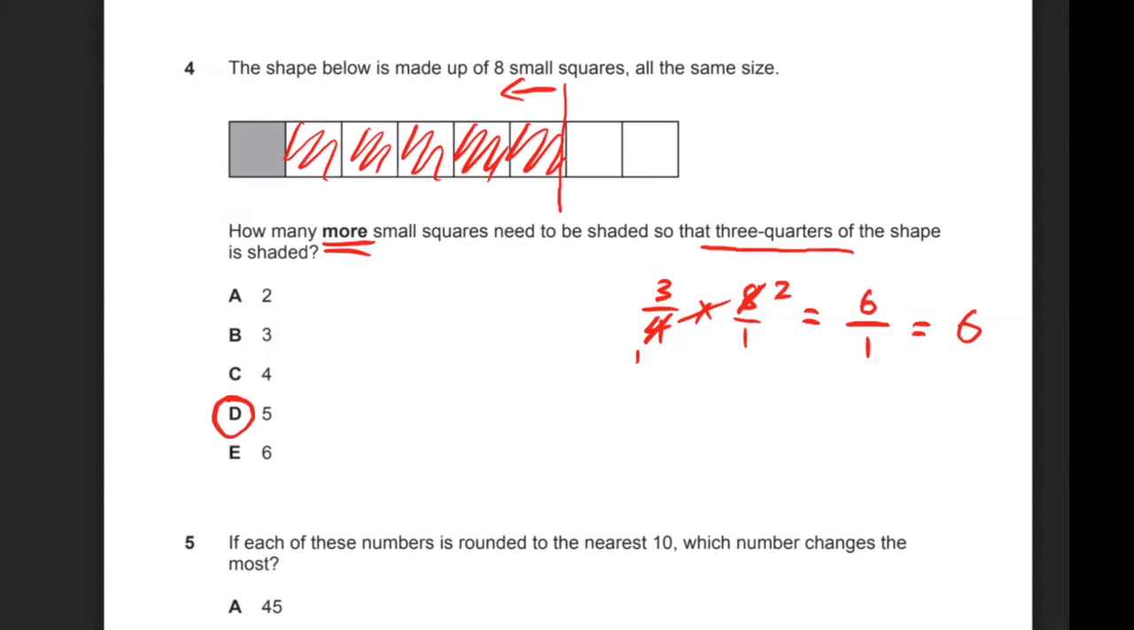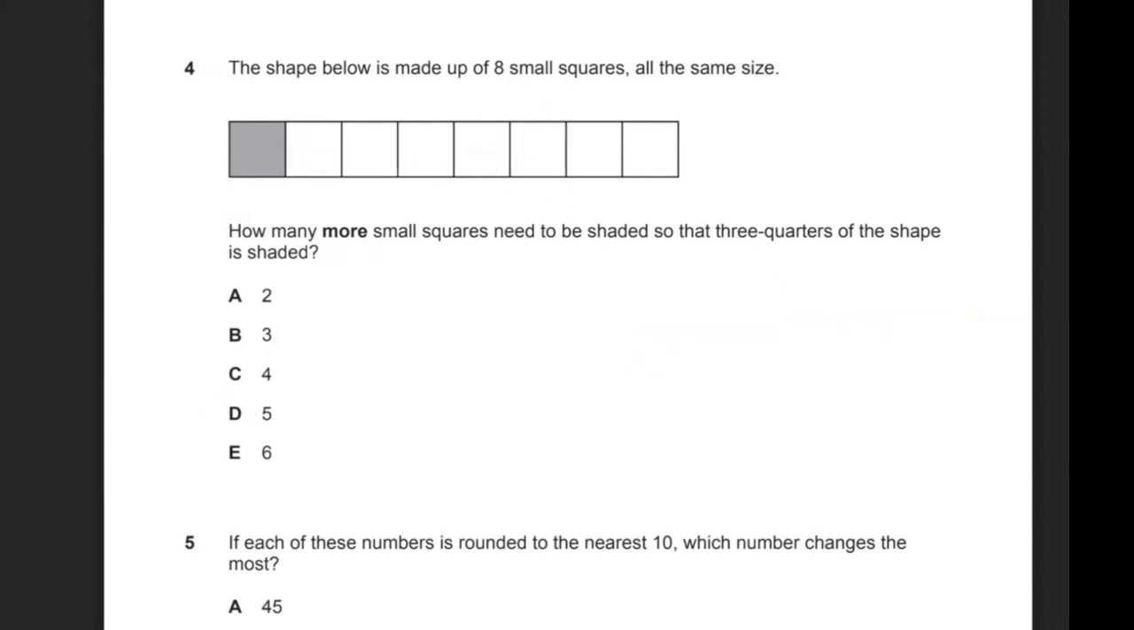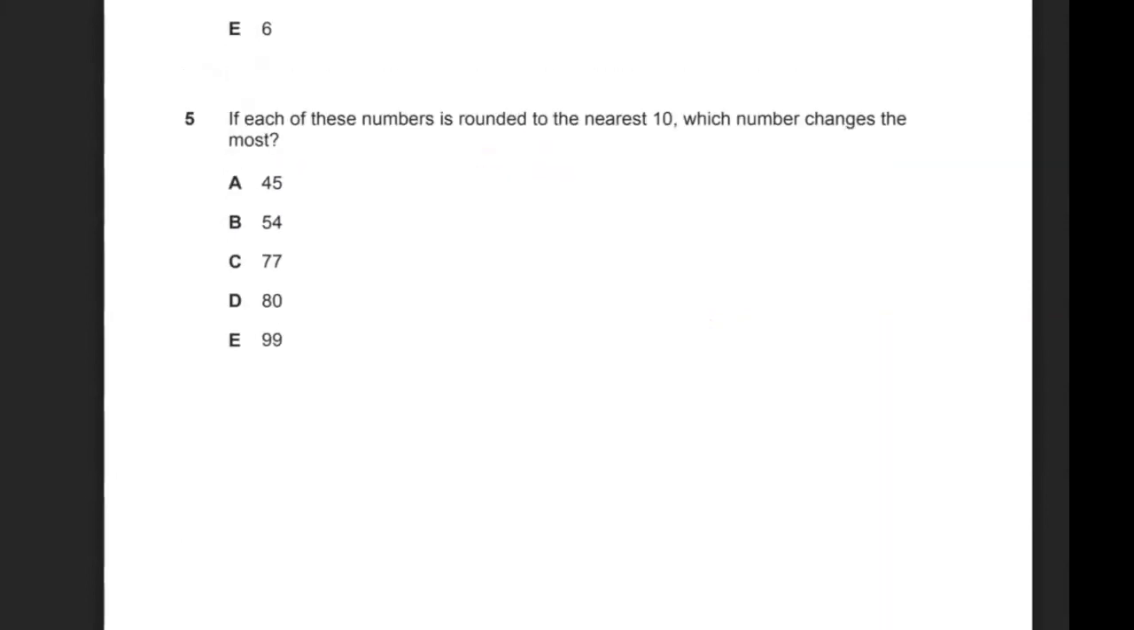Moving on, let's do question 5. If each of these numbers is rounded to the nearest 10, which number changes the most? So for this one, let's just first round them all to the nearest 10. So 45 will round up to 50. 54 will round down to 50. 77 will round up to 80. 80 will just stay at 80. And then 99 will round up to 100.